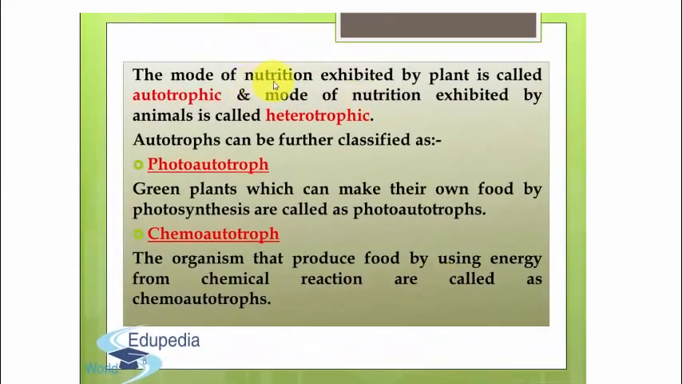The mode of nutrition exhibited by plants is called autotrophic and the mode of nutrition exhibited by animals is called heterotrophic. Autotrophs can be further classified as photoautotrophs. Green plants which can make their own food by photosynthesis are called photoautotrophs, and chemoautotrophs are those organisms which can produce food by using energy from chemical reactions.